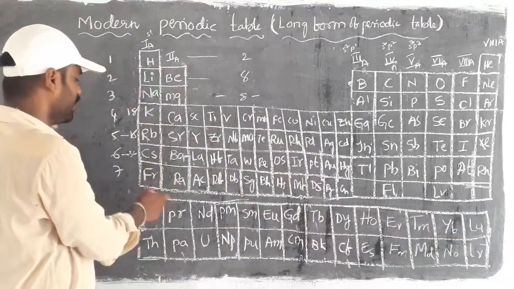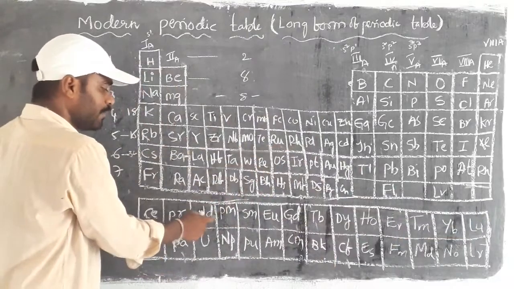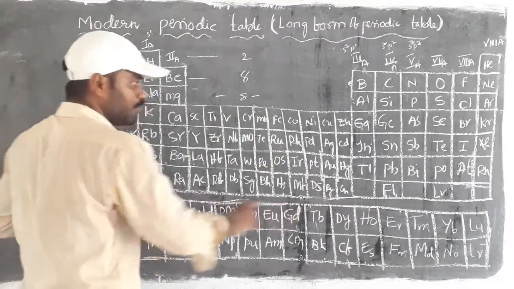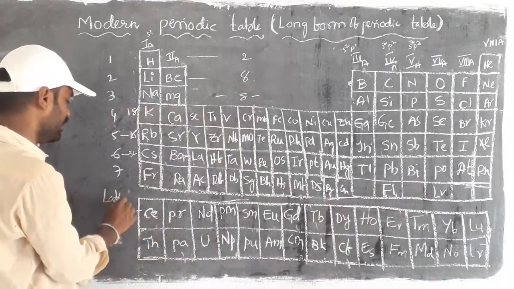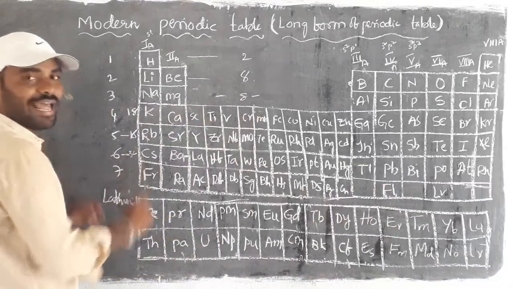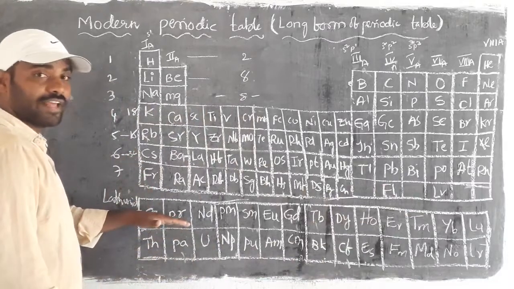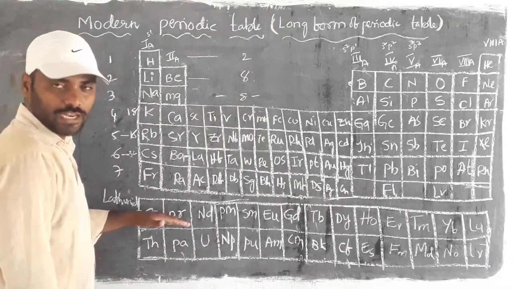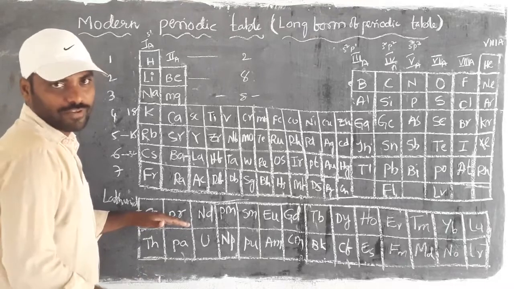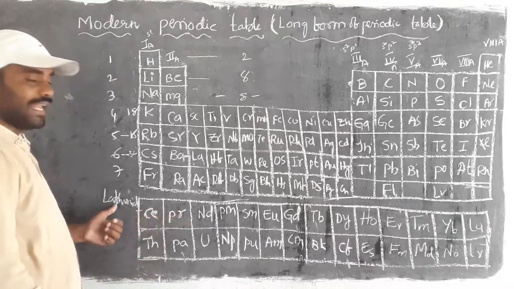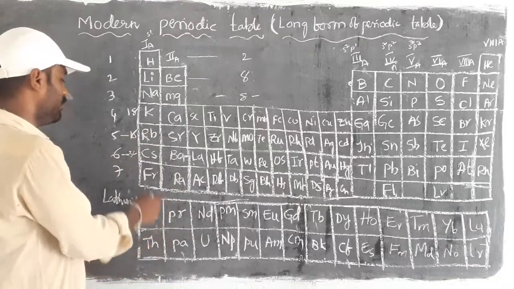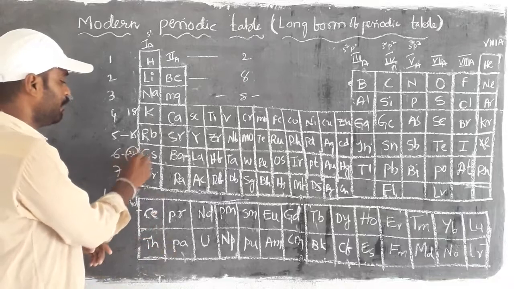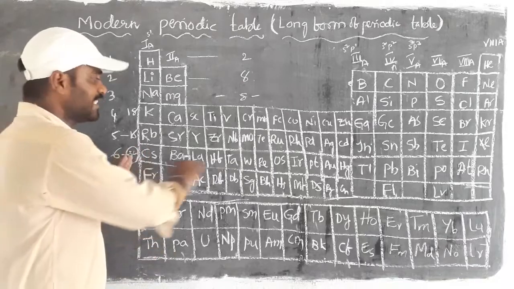For that, here 18, this particular cerium to lutetium, these we call lanthanoids. What do we call them? Lanthanoids. This particular one we call 4F elements. So 4F elements we call lanthanoids. These lanthanoids are 14 elements that come under the 6th period. The number of elements in the 6th period is 32.